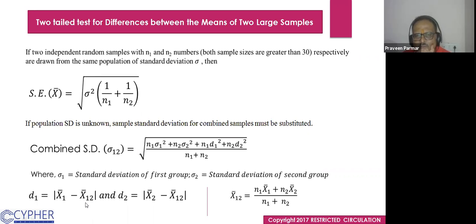We could say that we find out the group mean. How do we find out the group mean? I explain you. Here it is given already: n1 x1 plus n2 x2 over n1 plus n2. In this way we find out this mean. So we find out this, and then d1 is x1 bar minus x bar 1 2, and d2 is x2 bar minus x bar 1 2. So this formula we use, but in R we do not require any formula. It's just for understanding I am showing you.